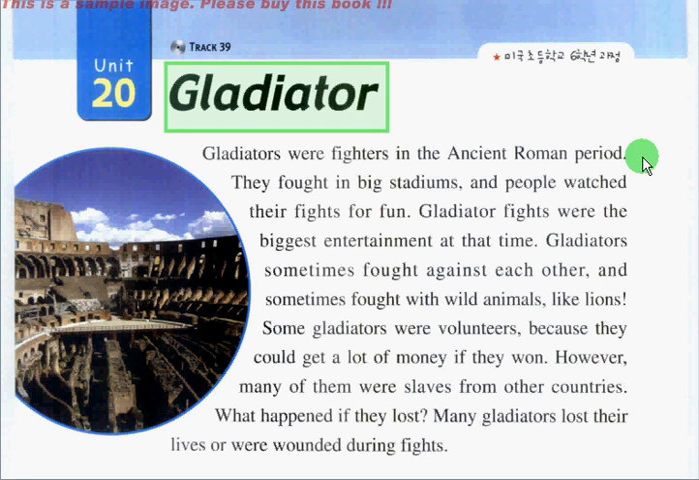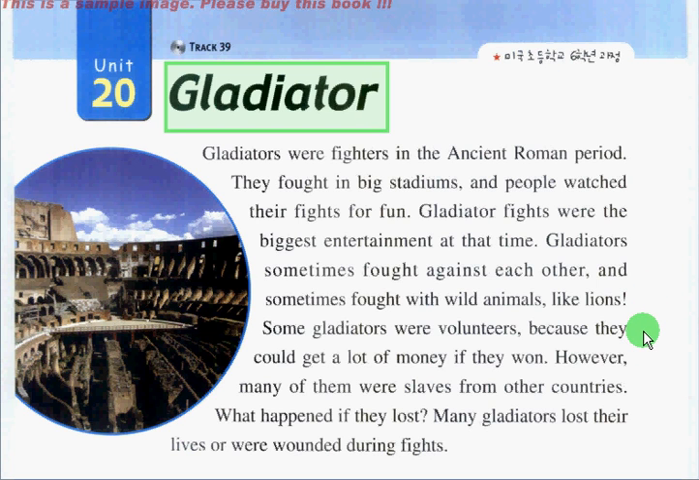Gladiators were fighters in the ancient Roman period. They fought in big stadiums, and people watched their fights for fun. Gladiators' fights were the biggest entertainment at that time. Gladiators sometimes fought against each other, and sometimes fought with wild animals, like lions.